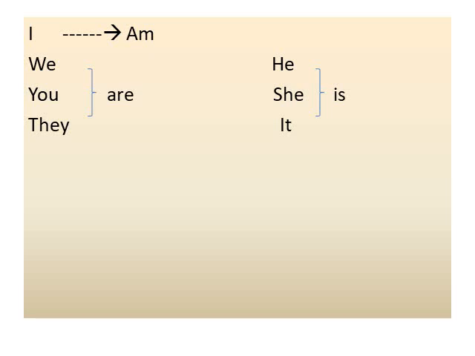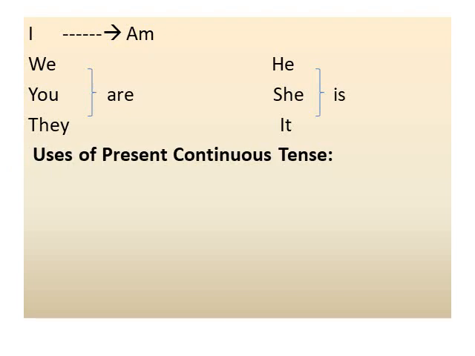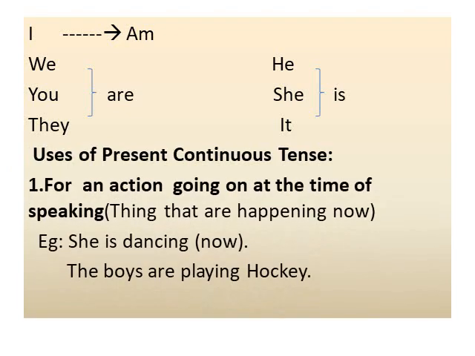Now let's look at the uses of present continuous tense. The first one: for an action going on at the time of speaking, things that are happening now. For example, she is dancing now. The boys are playing hockey.